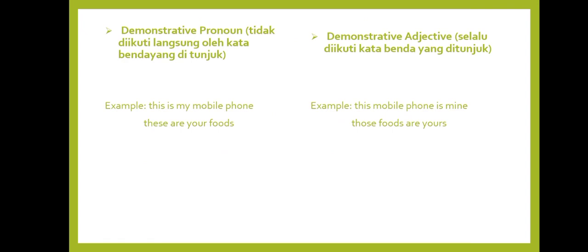Try to see the differences in usage in the sentences in the table below. Demonstrative pronoun is not directly followed by the noun it points to. For example, this is my mobile phone, or these are your foods. And demonstrative adjective is always followed by the noun it points to. For example, this mobile phone is mine, or those foods are yours.